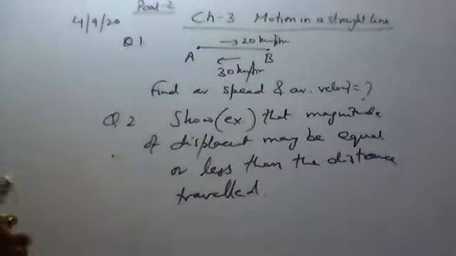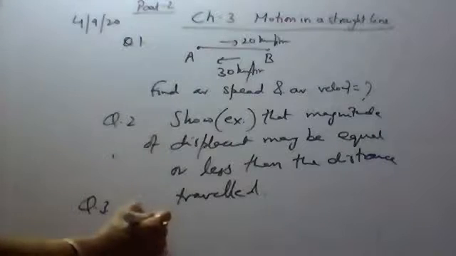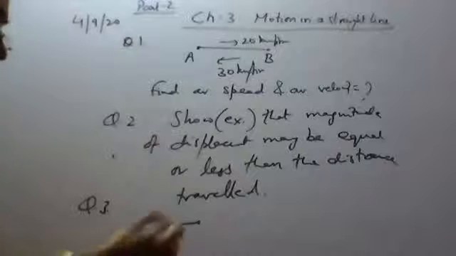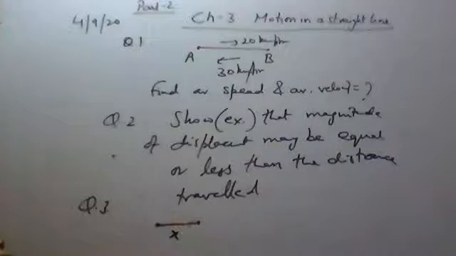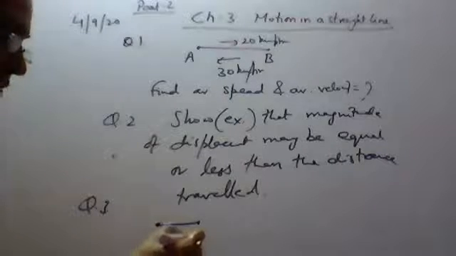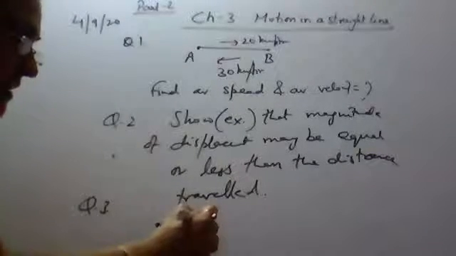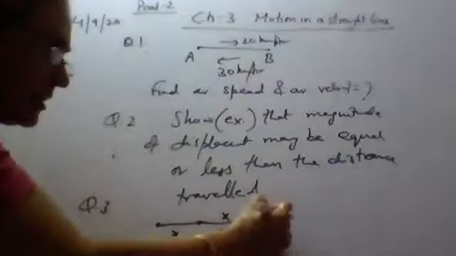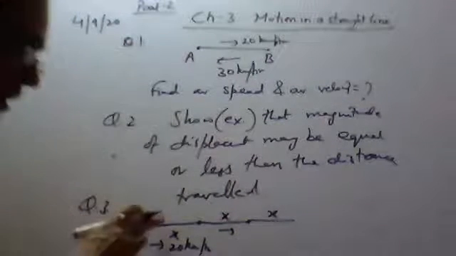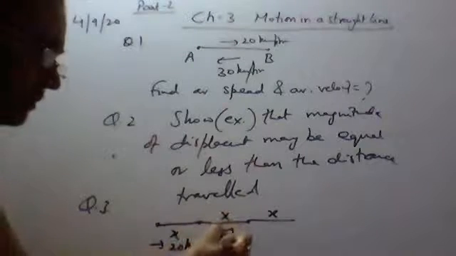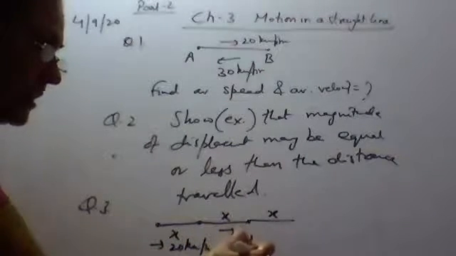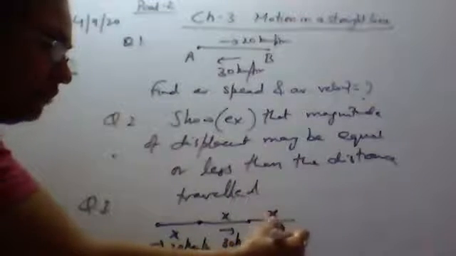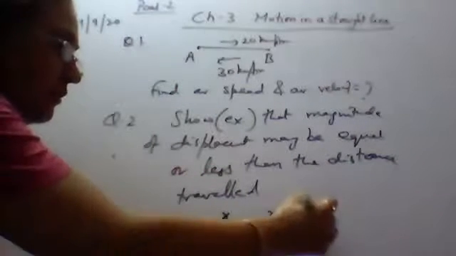One last question. A body moves one third of a distance, suppose x distance, with a speed of 20 km per hour. The second third of a distance, this is also x distance. We have divided the distance in three parts. All the three distances are equal. One third of a distance, it is traveling with 20 km per hour. The second third of a distance with 30 km per hour, and the last third of a distance, it is traveling with 40 km per hour. You have to find its average speed.